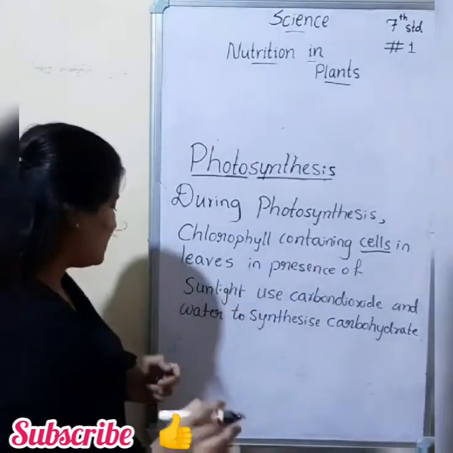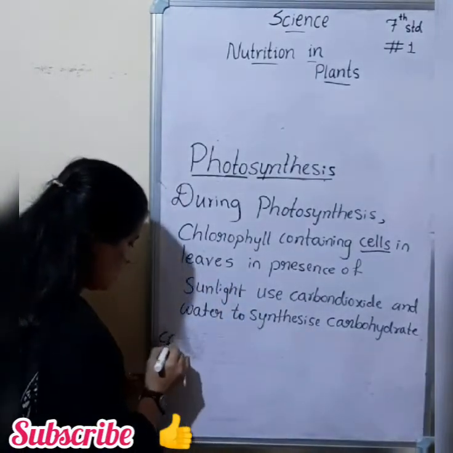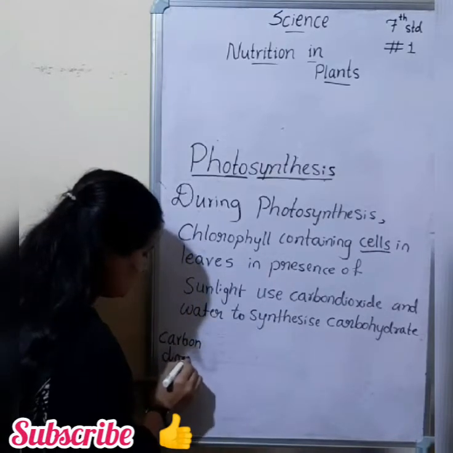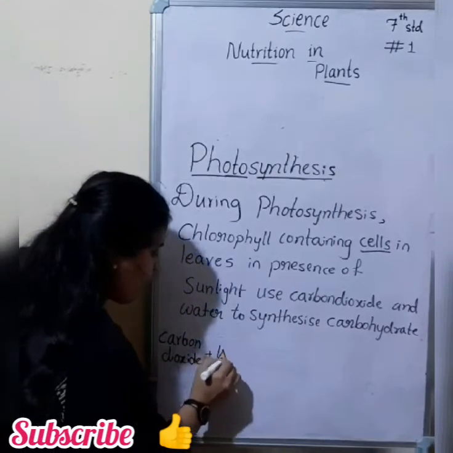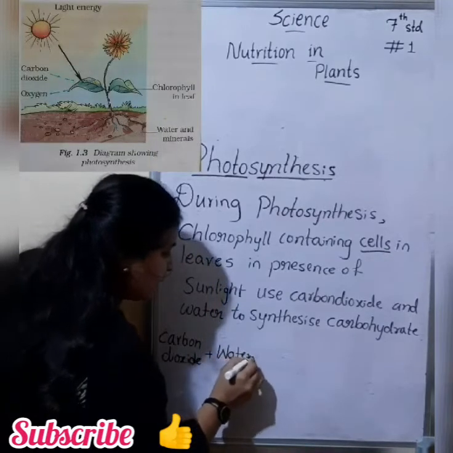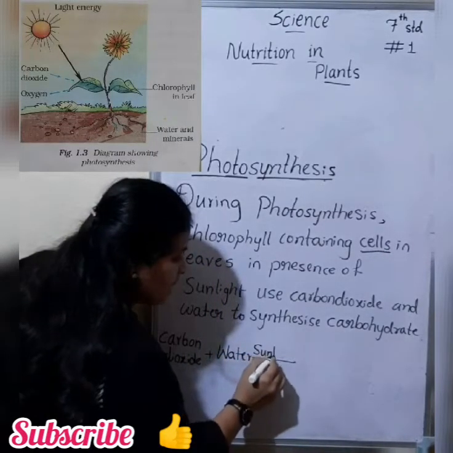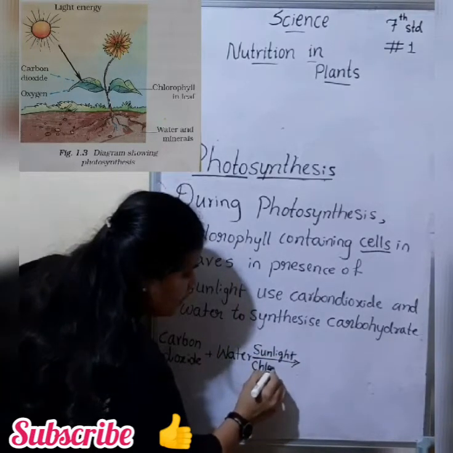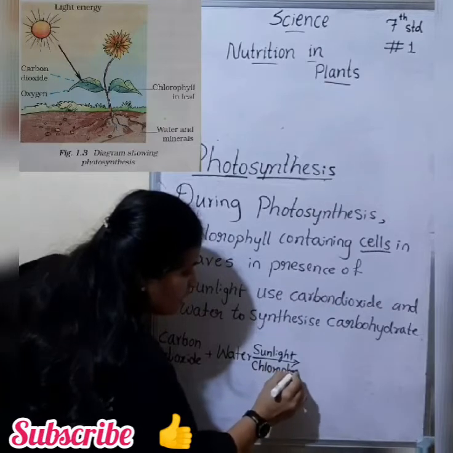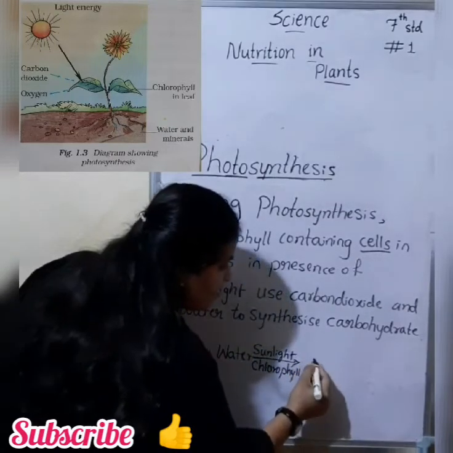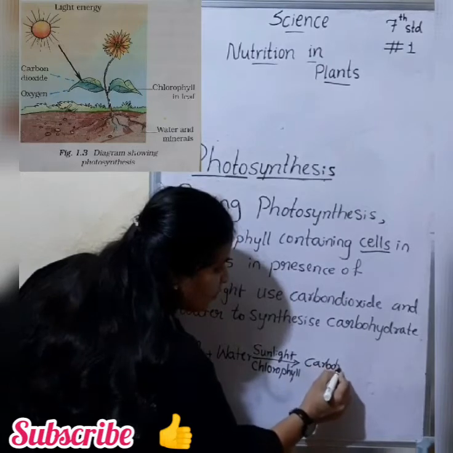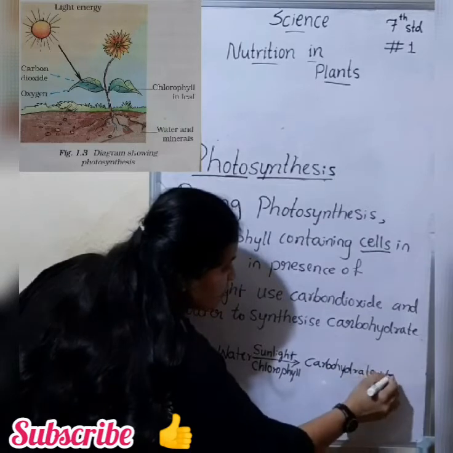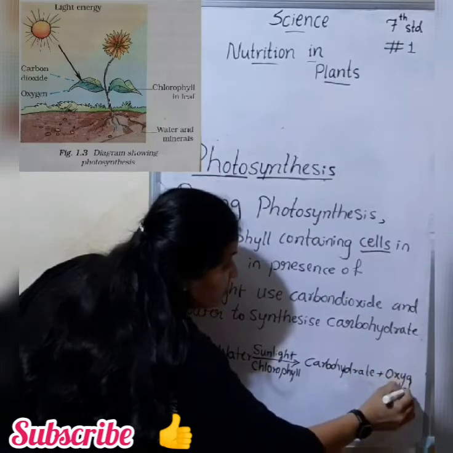So it can be represented in this way: carbon dioxide plus water, in presence of sunlight and chlorophyll which is present in leaves, gives carbohydrate plus oxygen.